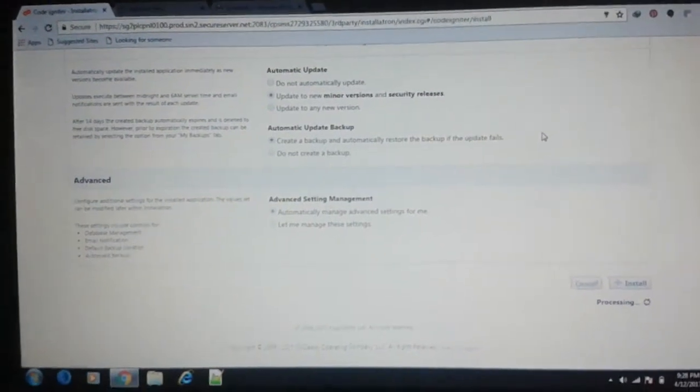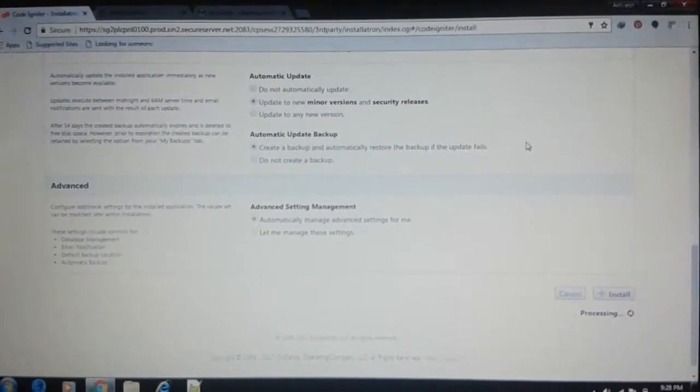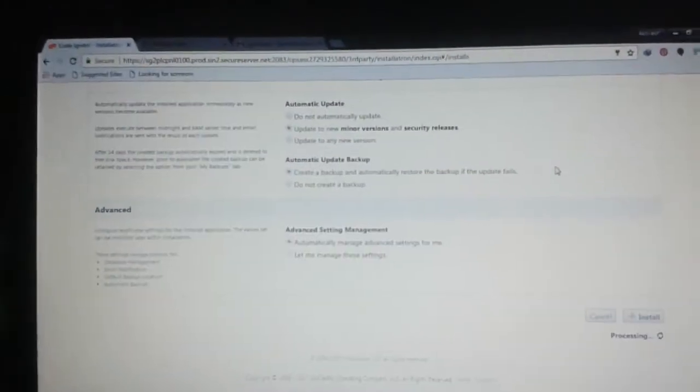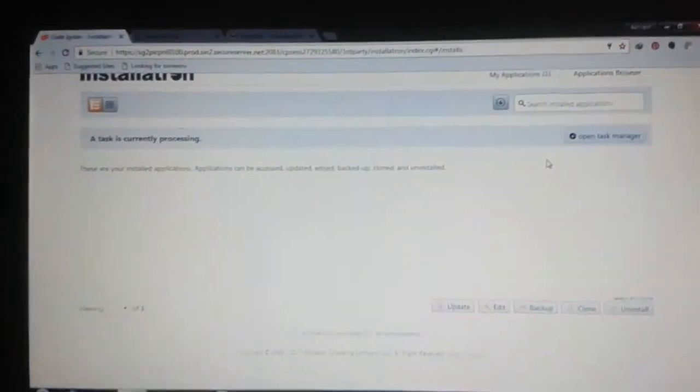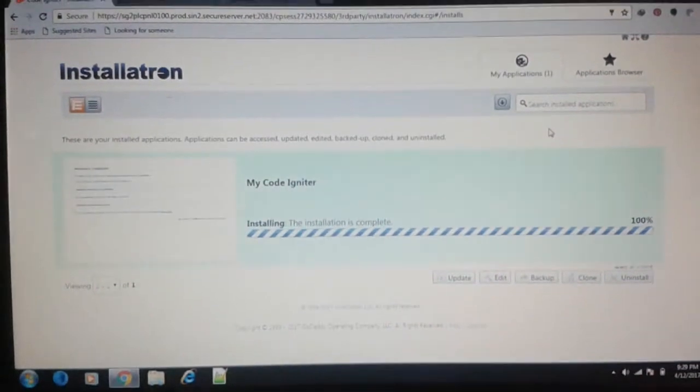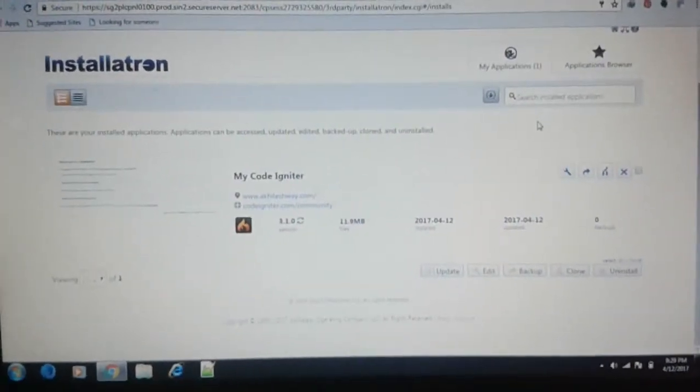And it will take a moment. So as you can see, the installation of CodeIgniter is in process, and it's installed.